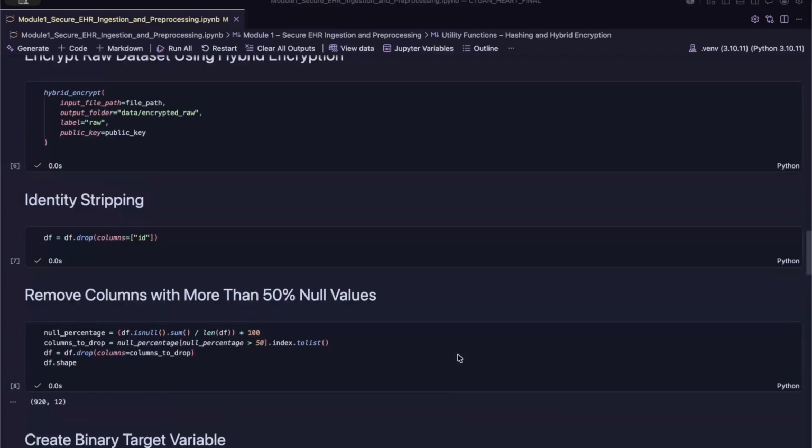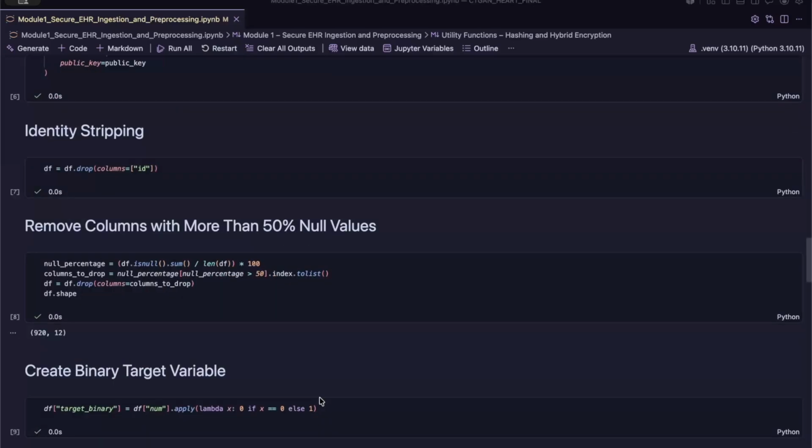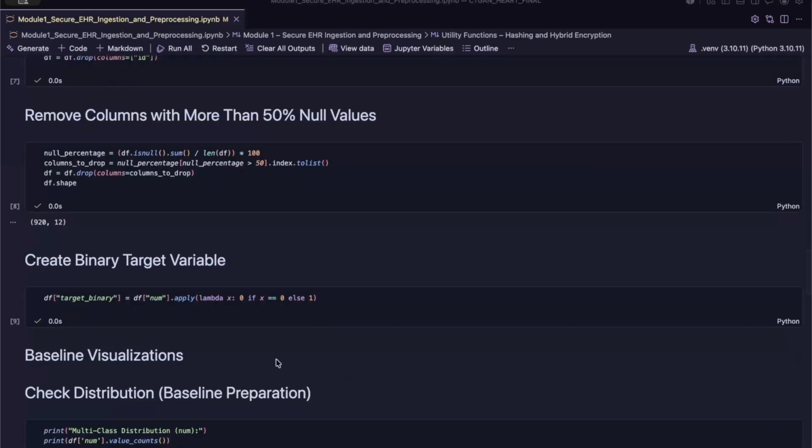The preprocessing stage then handles missing and incomplete records within the dataset. Features containing excessive null values are removed, and the remaining data is cleaned and standardized to improve the quality of training for the generative model. The original dataset contains multiple heart disease severity levels, which creates a strong class imbalance problem.